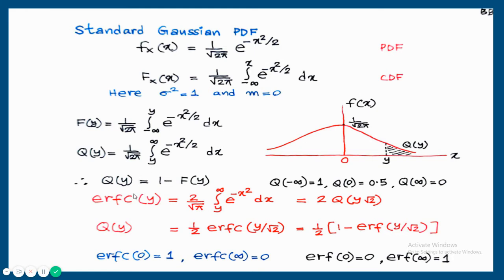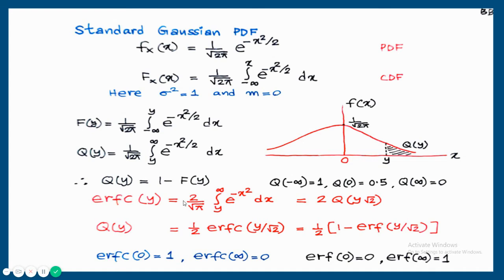There is another function defined for calculating the probability of error. Again, that is going to be used later when you are studying probability of error. That is called the error function and complementary error function. Here it is written complementary error function, ERFC. That is the complementary error function.